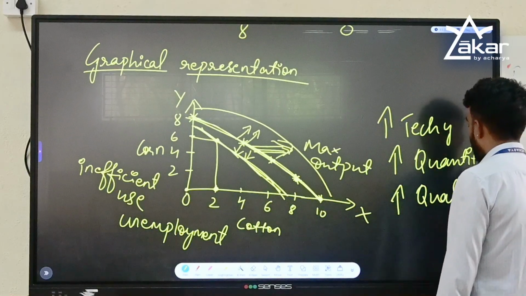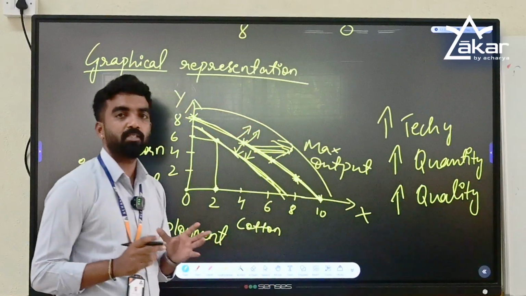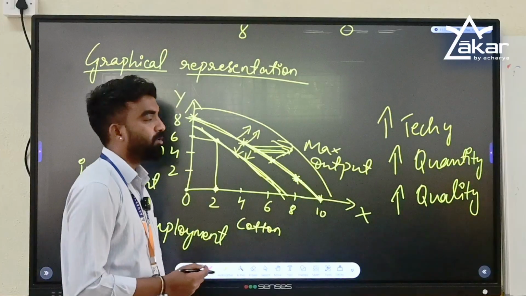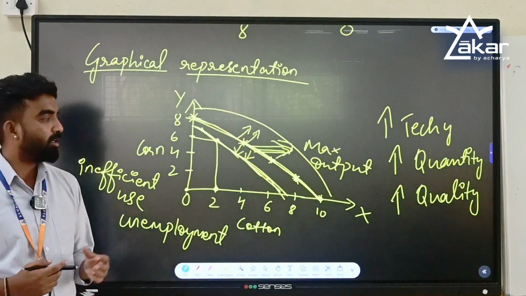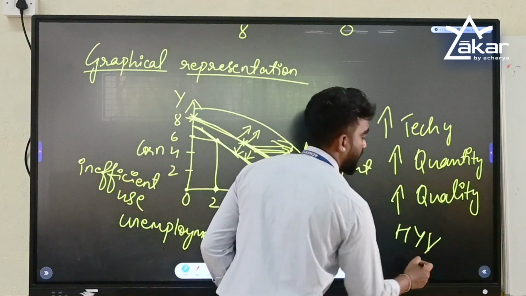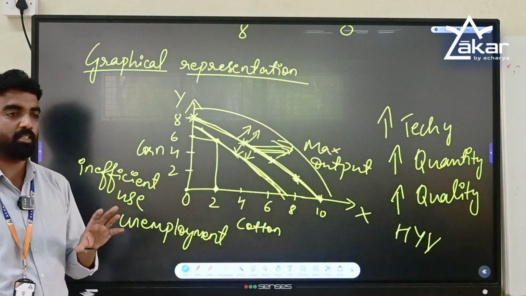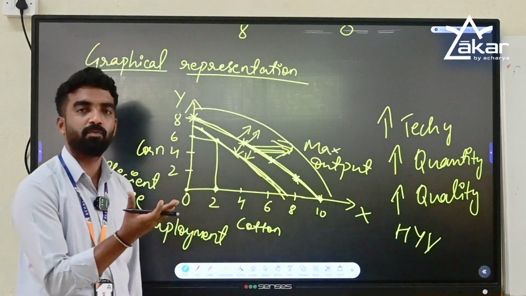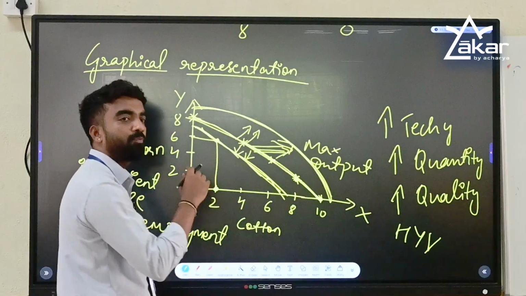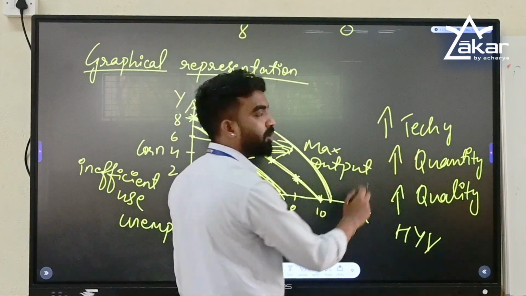Meaning, let's say with 1 kg of seed, the original output is 100 kgs of production. Now scientists develop HYV seeds, which are called high yielding variety seeds. Now the quality of seeds has increased. With 1 kg of seeds, now you can grow 120 kg of crops. So the curve will shift outwards. It is nothing but the quality, quantity or technology has improved.